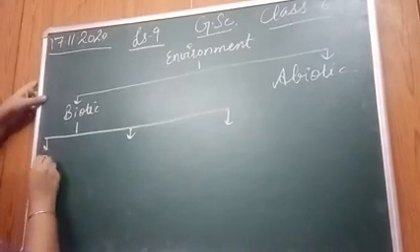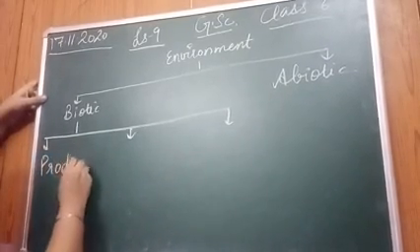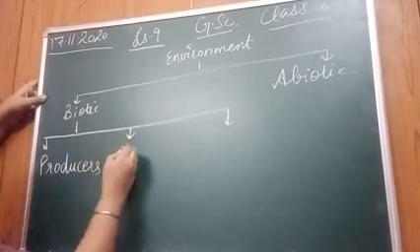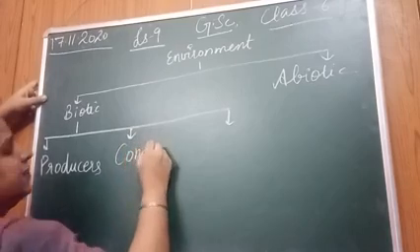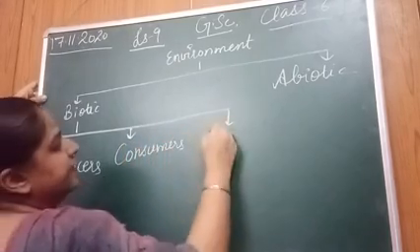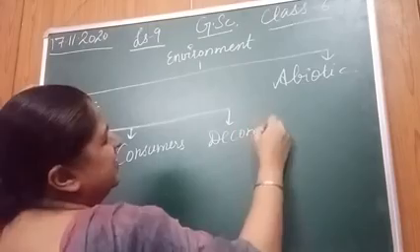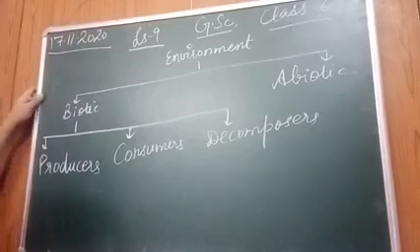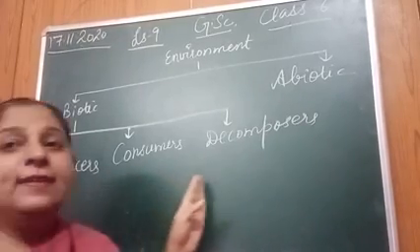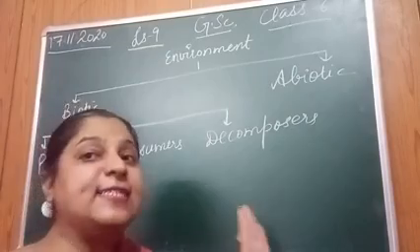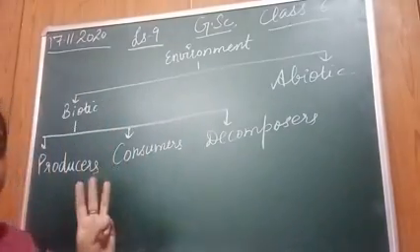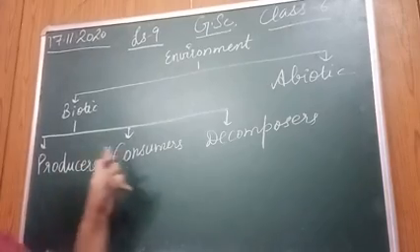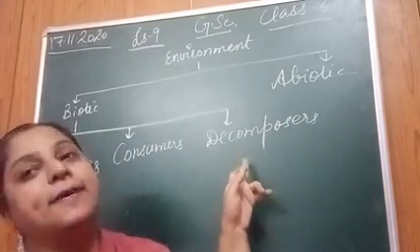You can divide these biotic components into three groups. They are producers, consumers, and decomposers. Got it? So, what I have done? I have categorized the living components into three groups. They are producers, consumers, and decomposers.